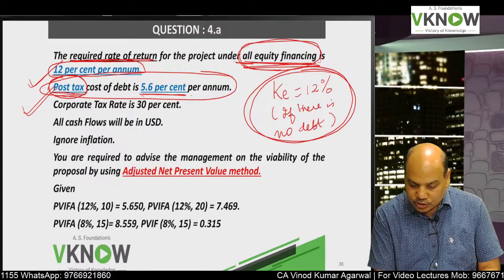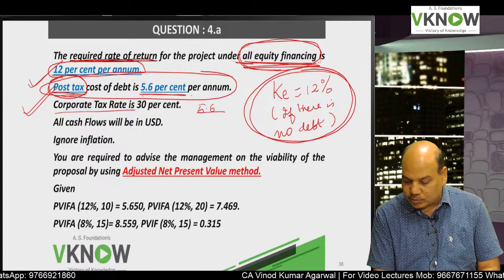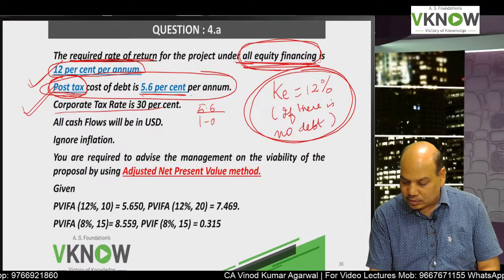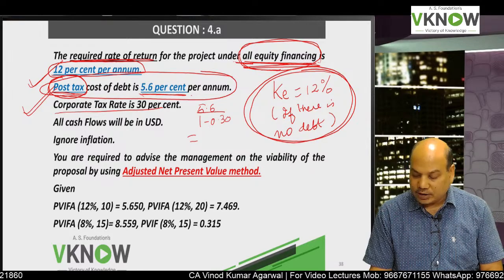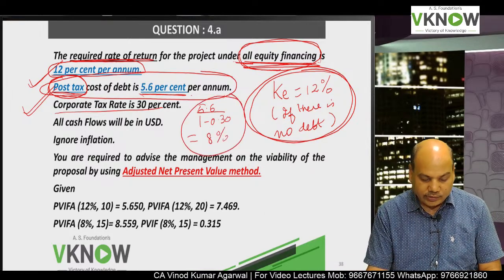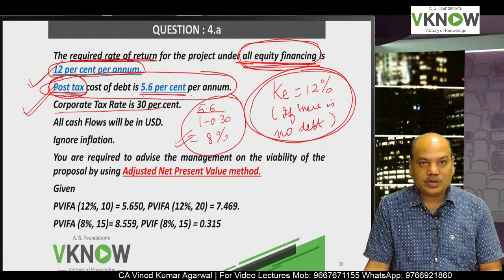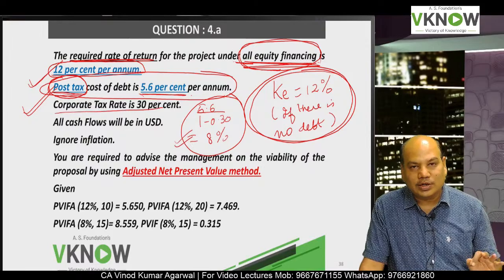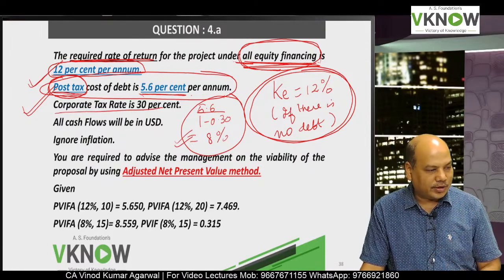Underline the word post-tax. Corporate tax rate is 30%. If I ask you what is the pre-tax cost of debt, you will say the pre-tax cost of debt is 8%. This is used to calculate the present value of tax shield on interest.